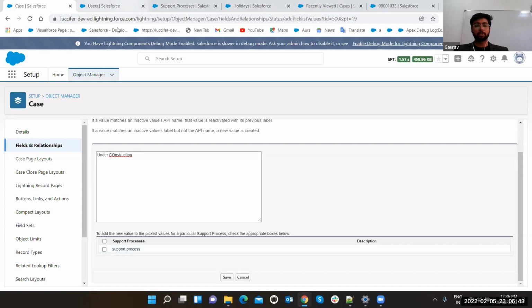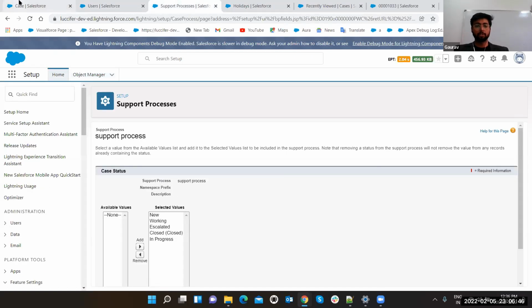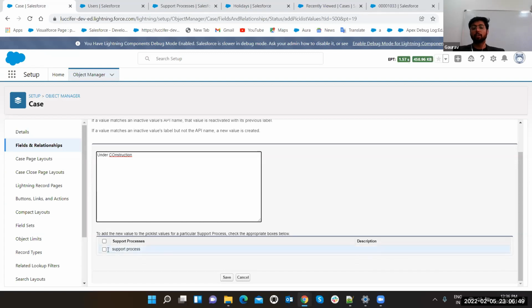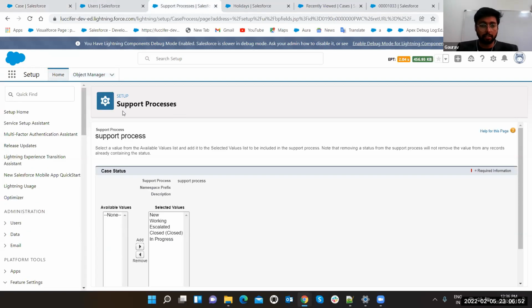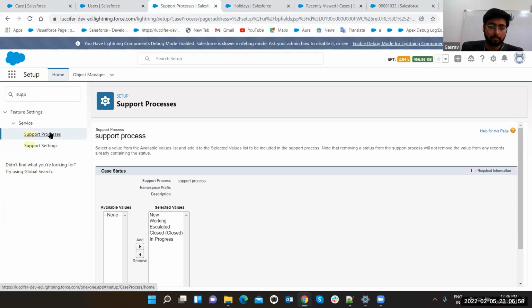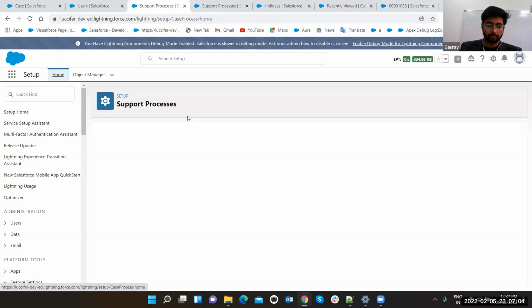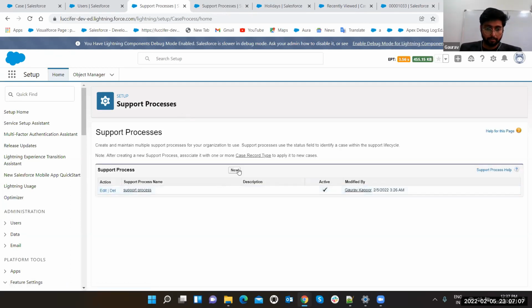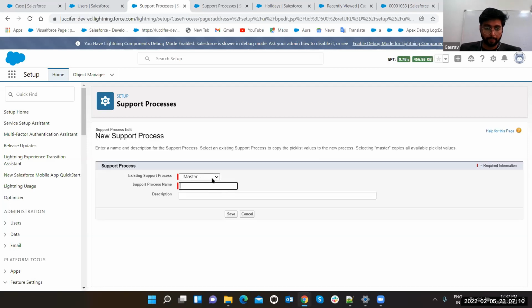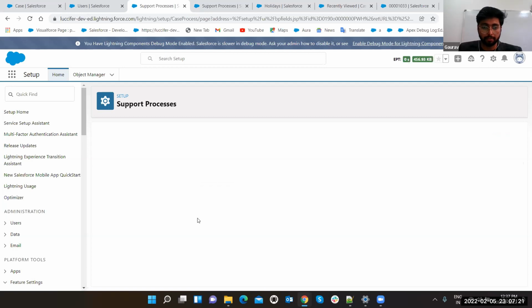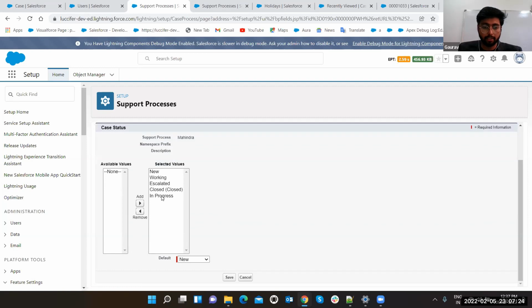Now it will give you the support process. Currently we are having one support process, whose name is support process only. If you have multiple support processes, it is going to show you all the options here. Let's create one more support process. Click New, and give the name Mahindra. Description you want to give, then you can click on save button.